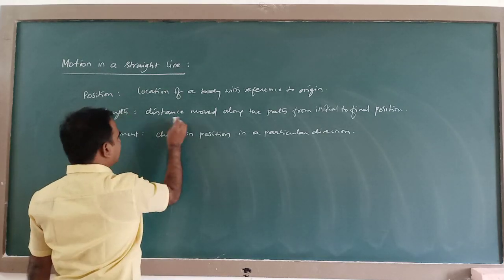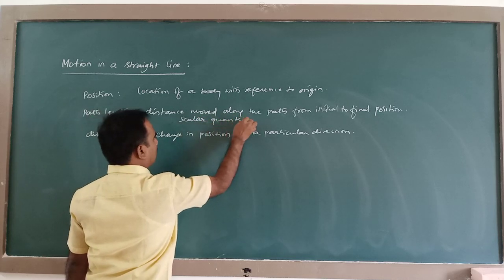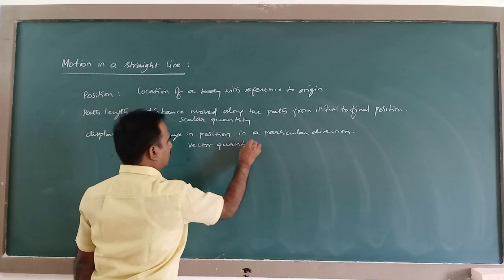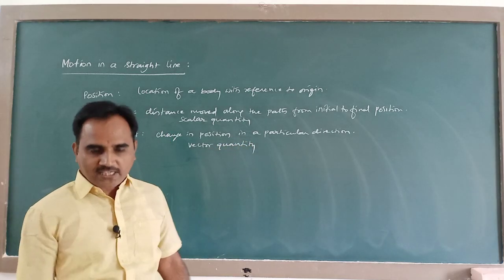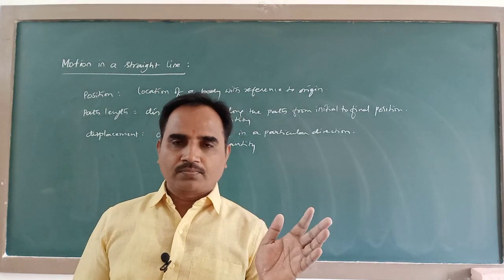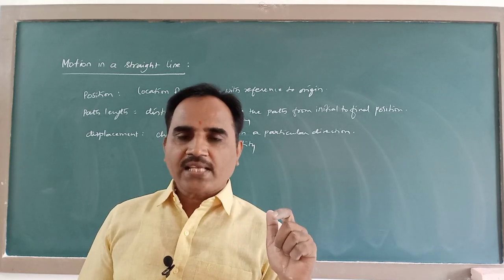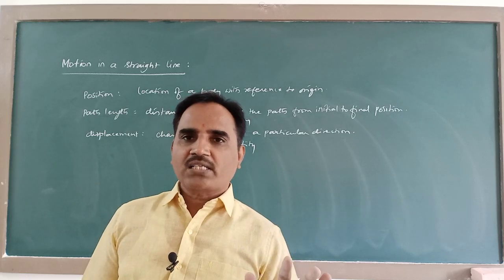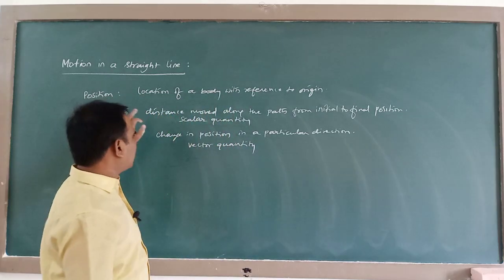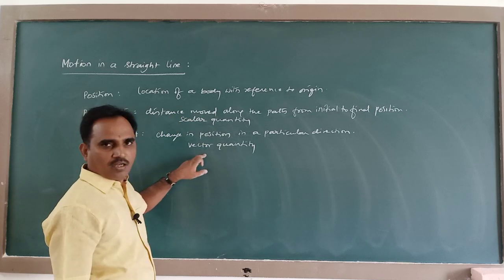See here, this path length is a scalar quantity, whereas displacement is a vector quantity. At school level, you learned that physical quantities are of two types: scalars and vectors. Scalars have only magnitude, vectors have both magnitude as well as direction. So path length or distance travelled is a scalar quantity. Displacement is a vector quantity.